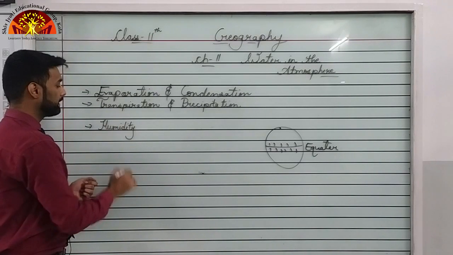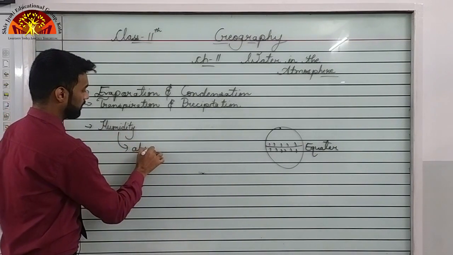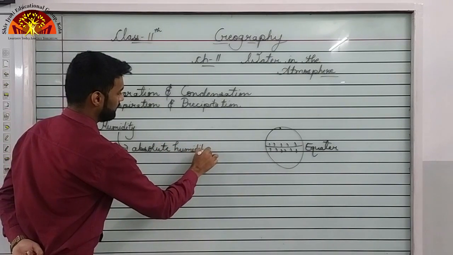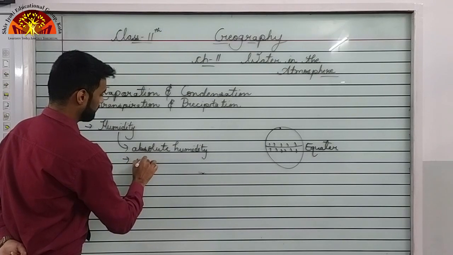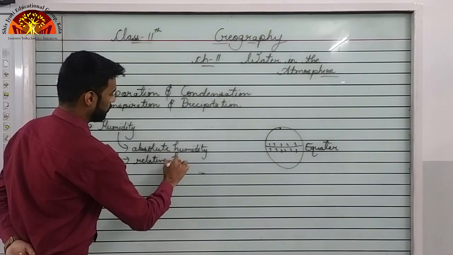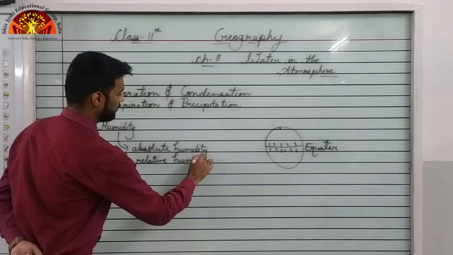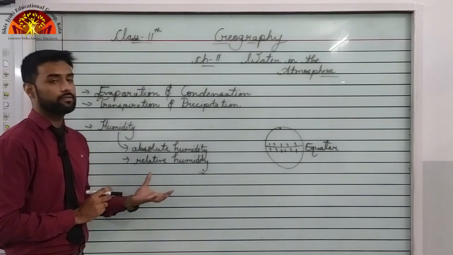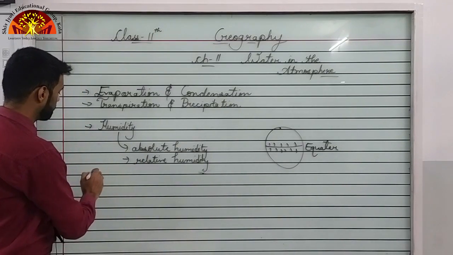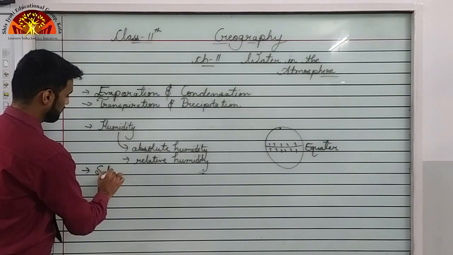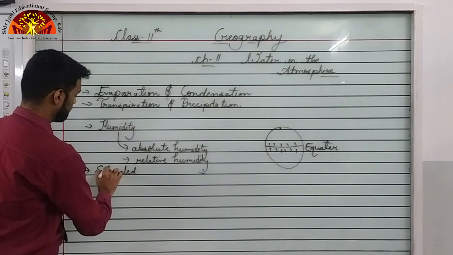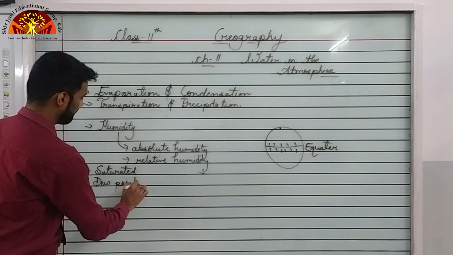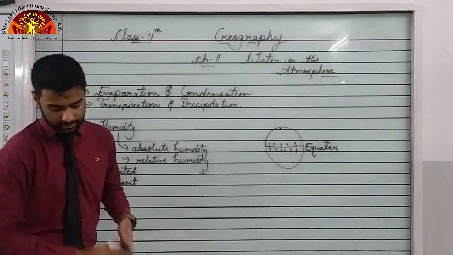Then we learned two parts of humidity. Those were absolute humidity and relative humidity. I hope it is clear the difference between those two. It's very simple. In absolute humidity, we will not take the temperature into account, but in relative humidity, we will take temperature into account. The next topics that we learned were saturated air, and last was the dew point. So I hope you have underlined all these topics and their definitions.